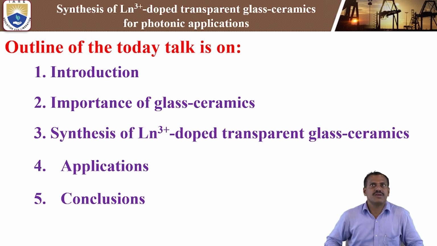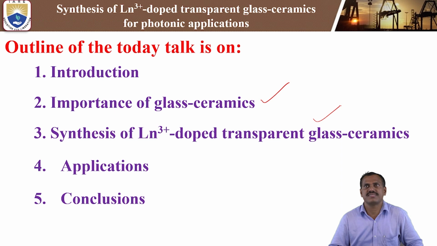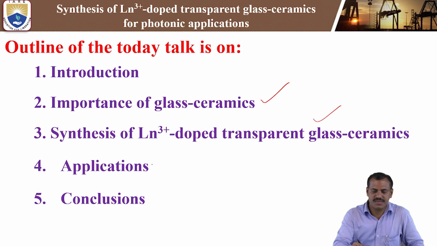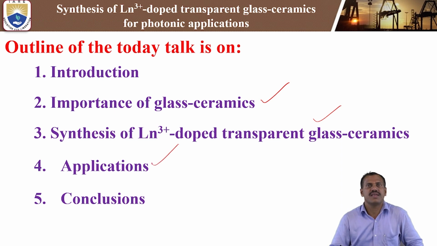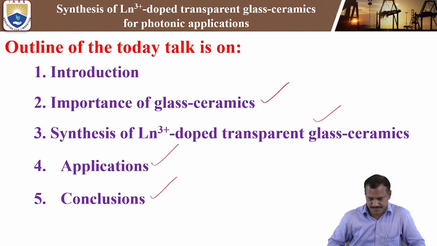So, the outline of today's talk is the synthesis of lanthanum 3+ doped transparent glass ceramics for photonic applications. First, we discuss the introduction and the importance of glass ceramics, then how the lanthanum 3+ doped transparent glass ceramics are synthesized, what the important applications are, and finally the conclusion or summary of the transparent lanthanum doped glass ceramics.